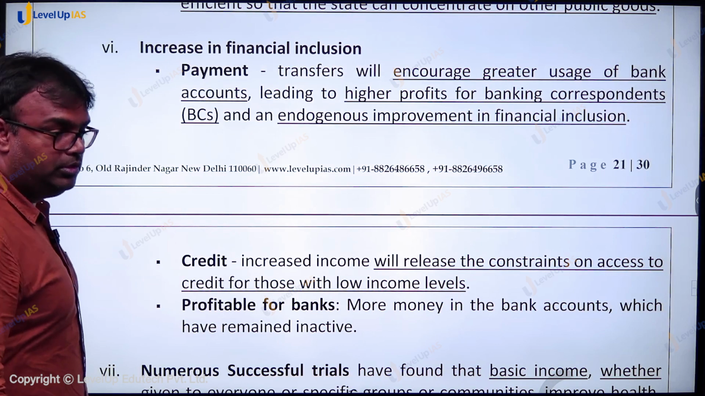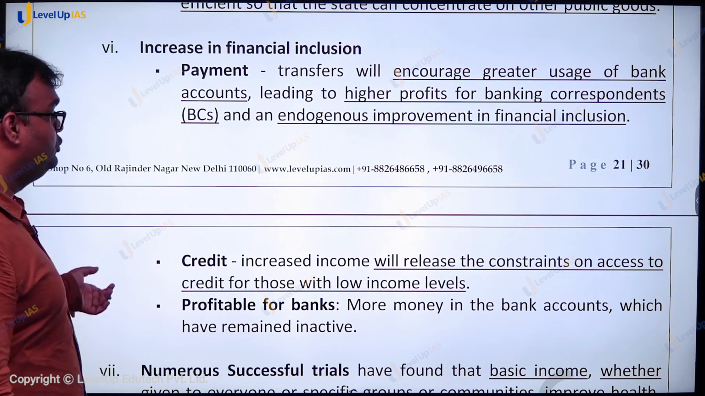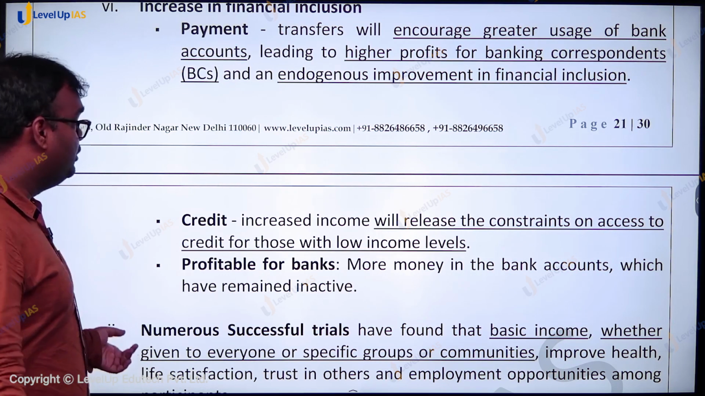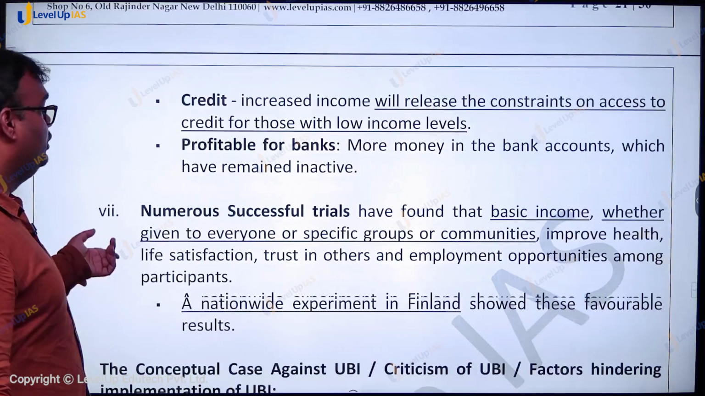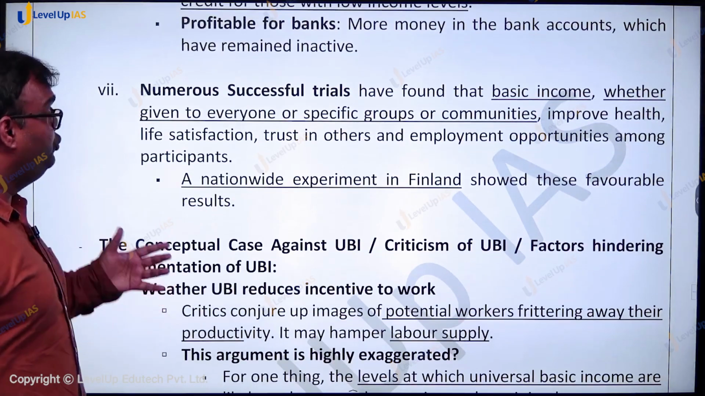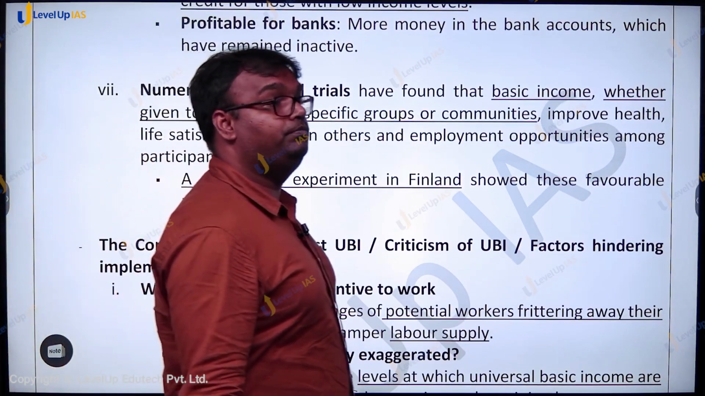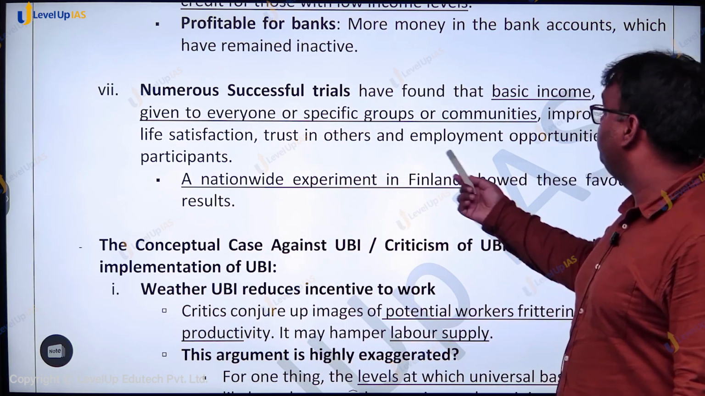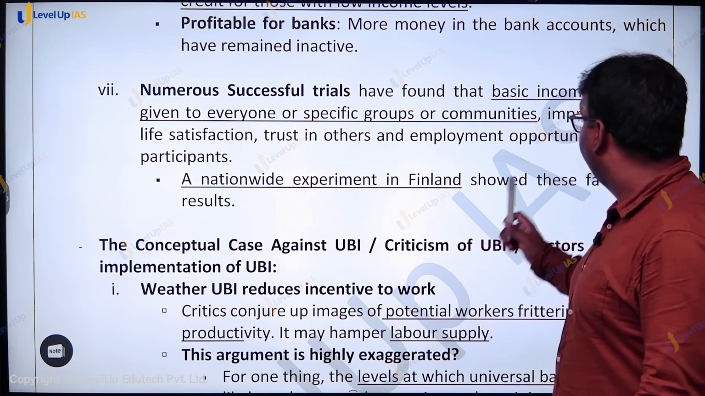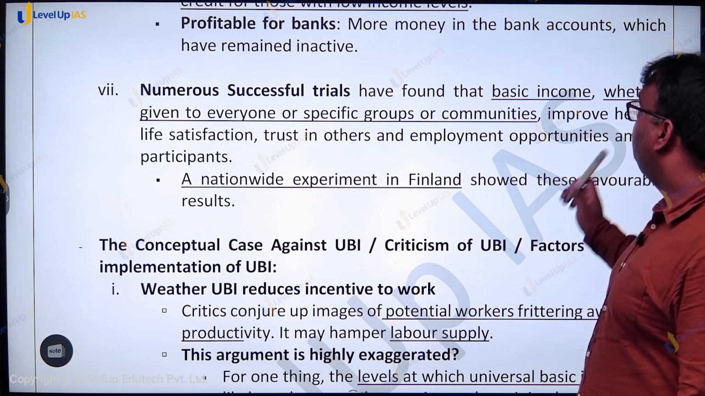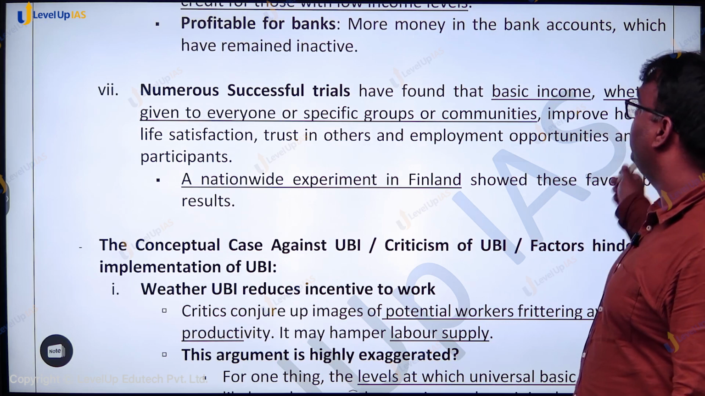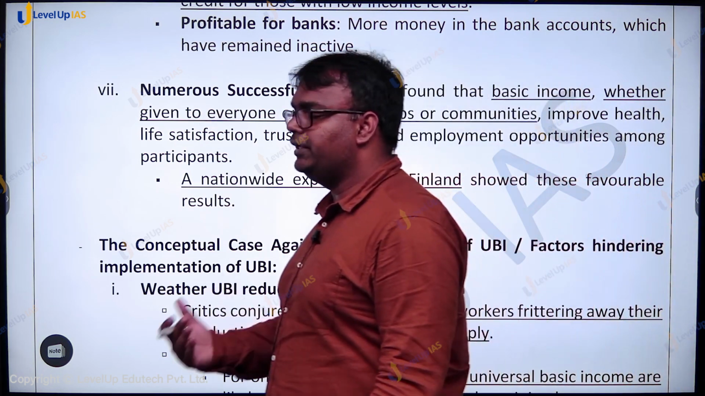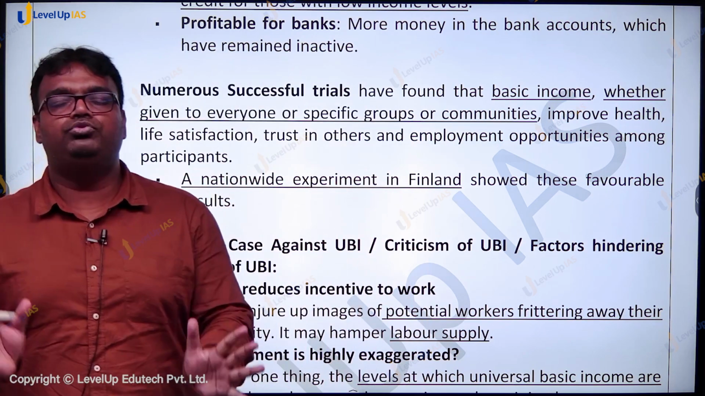Then it can also increase financial inclusion. Why? Because these payments would be made in bank accounts. Bank accounts would have some money. It would be profitable for banks as well. They would be interested in ensuring more income for them. Then universal basic income is also supported because there are various successful trials. In Finland a nationwide experiment was done, which showed that there are improvements in employment opportunities, improvements in health, improvements in life satisfaction because of universal basic income. So universal basic income is crucial in this sense.